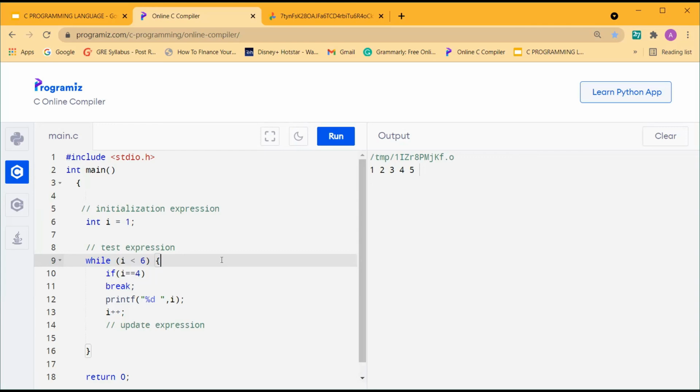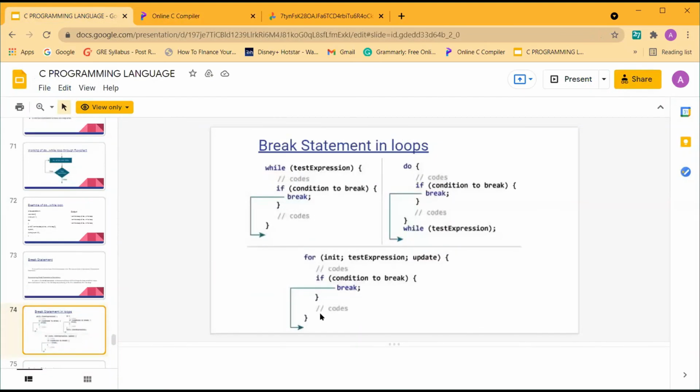1, 2, 3, 4. Are you sure? Yes, okay. It will be 1, 2, 3. See, 4 will not be included because I'm specifying 4 and after 4. So 4 and after 4 will be 4 and 5, right? So the break will terminate the code after 3 only. Nothing will be shown after 3. This can be used with do while and for also. So I just want you to practice this at home, okay?